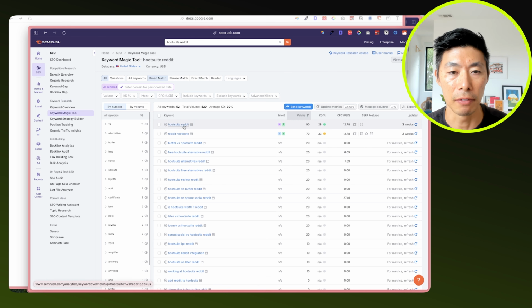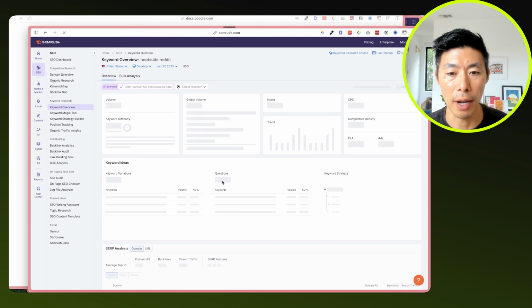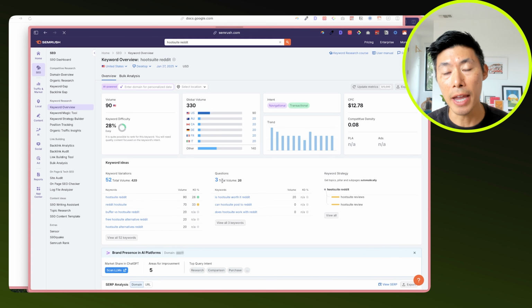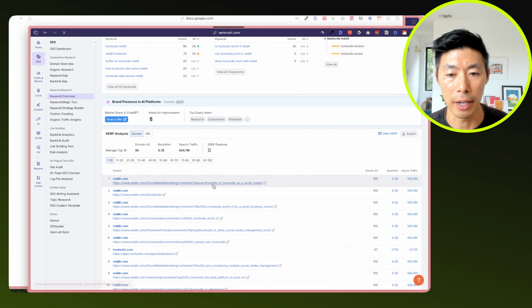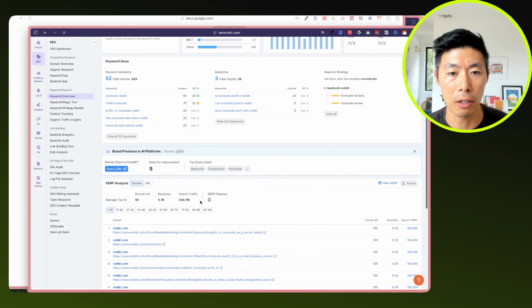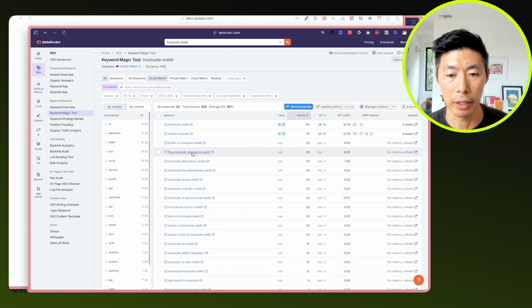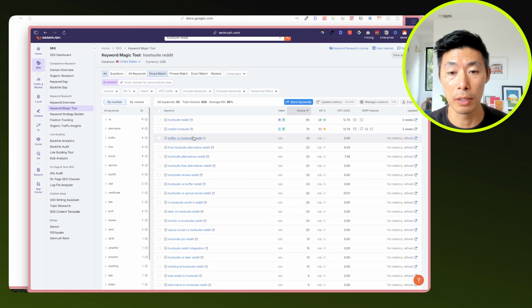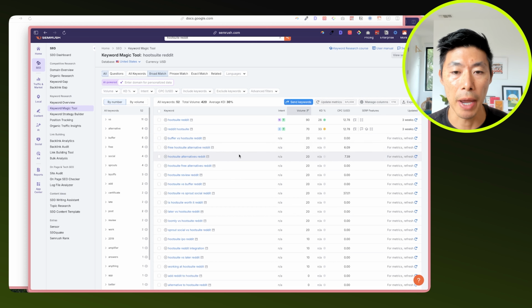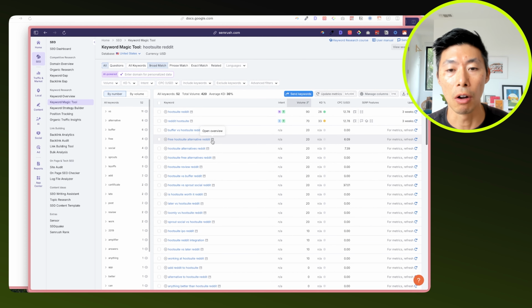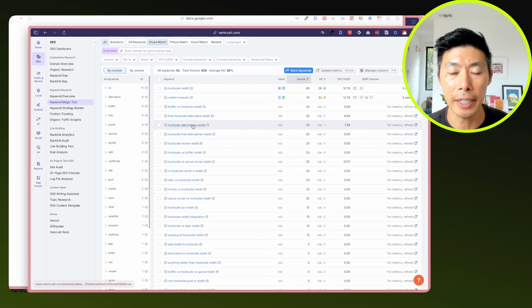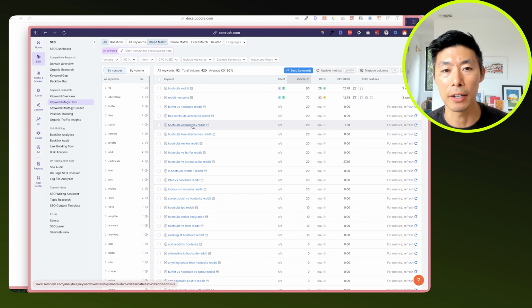If we click into any of these, for example, Hootsuite, Reddit, we'll actually be able to see the pages and click out to the specific threads where people are talking about Hootsuite on Reddit. So we can see the actual pages here, or if you want to see the keywords, you can see at a high level the keywords that are being triggered. These are some bottom of funnel queries, like comparing Buffer versus Hootsuite, alternatives, free alternatives to. And so we can click in on any of these, pull the content of what people are talking about, and then use that to create content on our site.